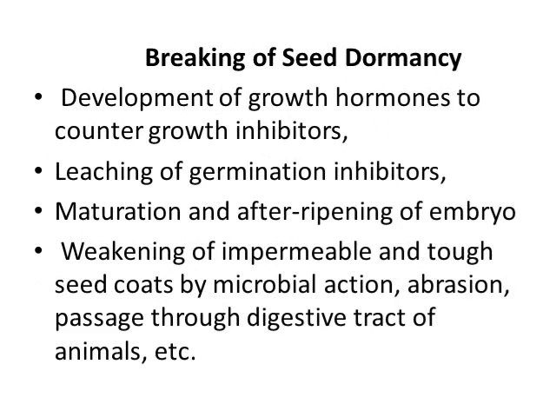How do we break dormancy in seeds? There are many processes. Number 1, development of growth hormones that counter growth inhibitors. Number 2, leaching of germination inhibitors. Number 3, the maturation or after-ripening of the embryo. And number 4, weakening of impermeable and tough seed coats by microbial action, abrasion, passage through the digestive tract of animals, etc.